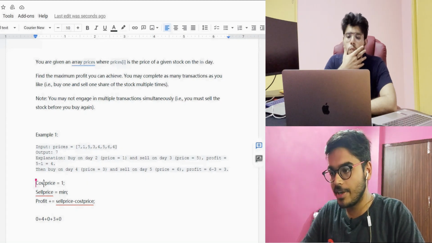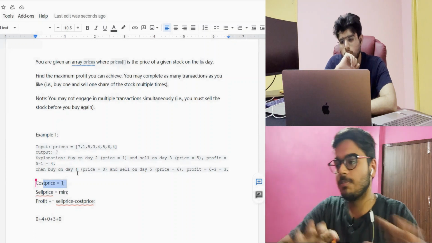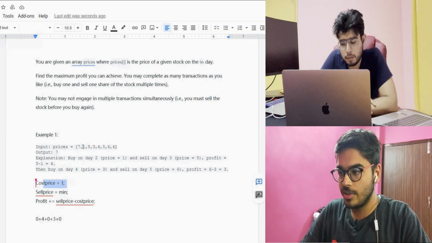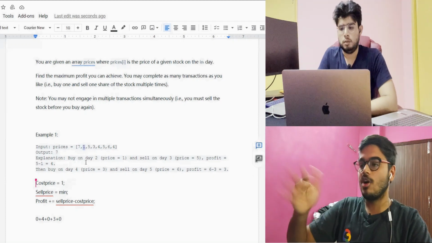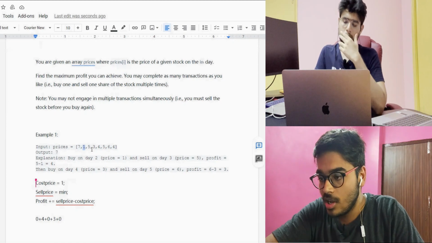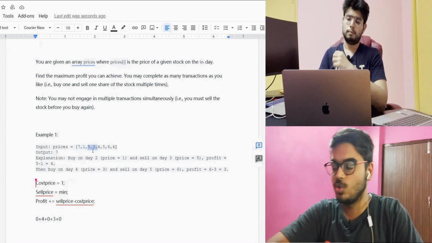Okay, so we have updated the cost price as 1, got it. Now this part is done, and we have to update the selling price. The cost price is done, because we found that 1 is our cost price, since the element before is larger and the element after is larger. Now we came to this 5, now check these two parts, I and I plus 1.